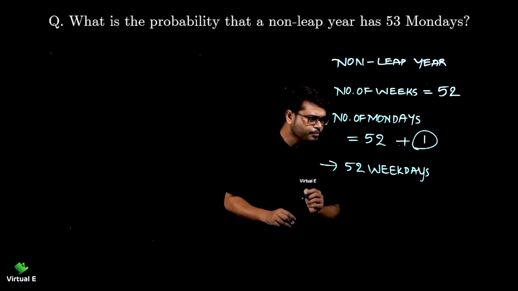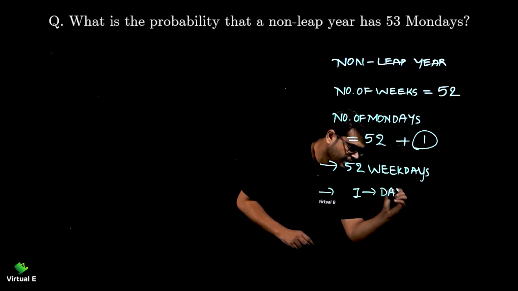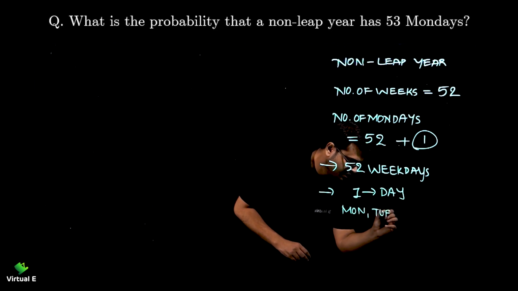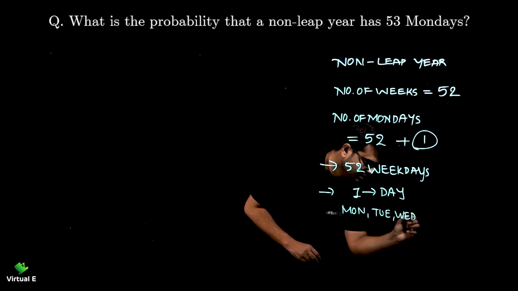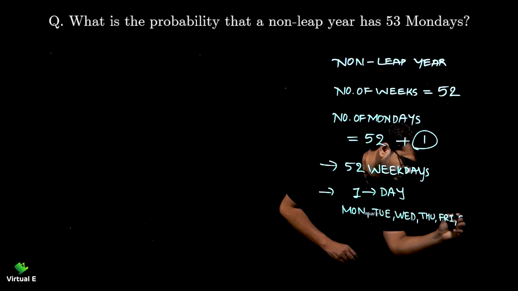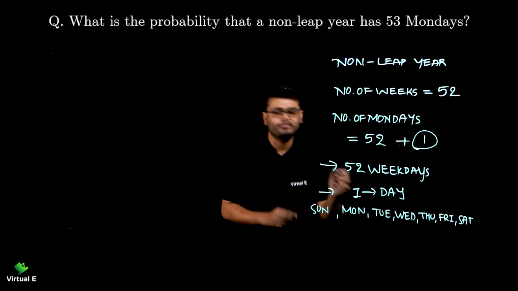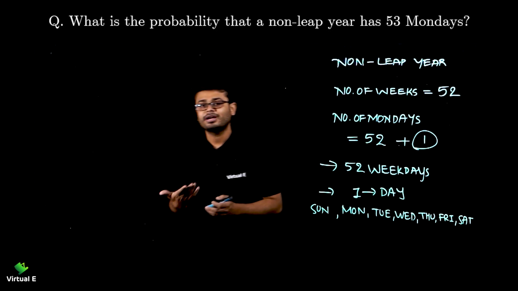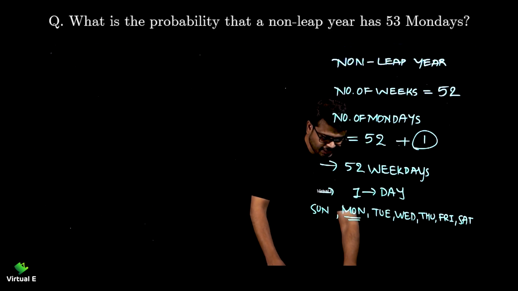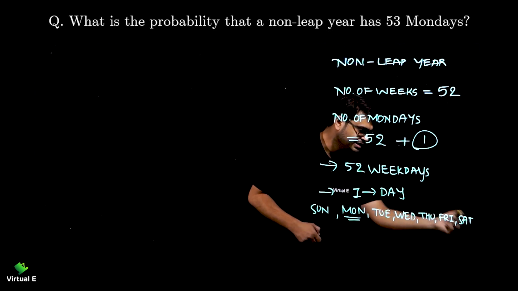So how to proceed over here? That 1 extra day could be Monday, Tuesday, Wednesday, Thursday, Friday, Saturday or Sunday. It could be any of them, right? But what do we want as an outcome? We want Monday as an outcome. So you can see how many total outcomes are there: 1, 2, 3, 4, 5, 6, 7.